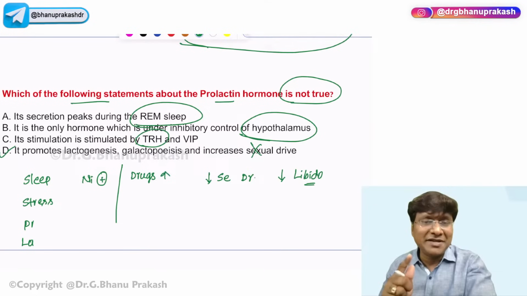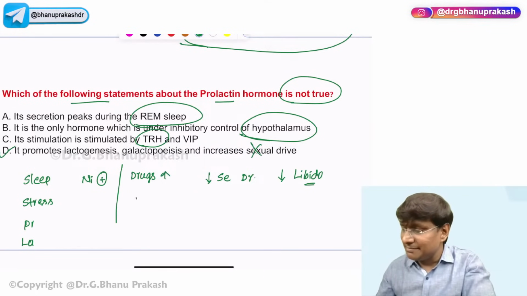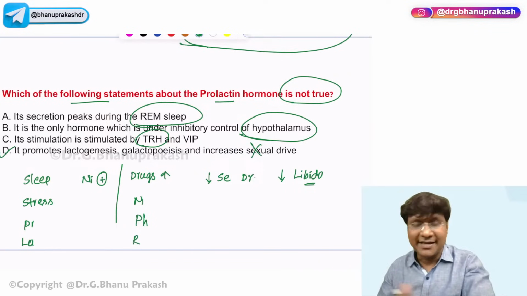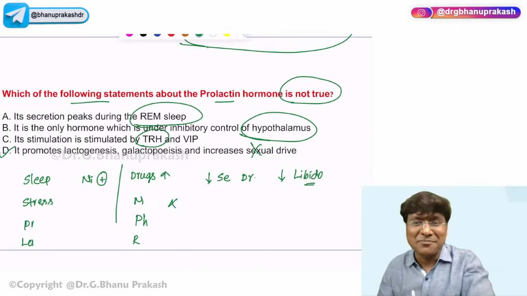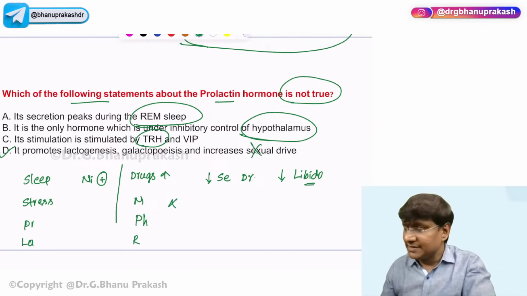It should be dopamine receptor blockers or dopamine antagonists. Examples are metoclopramide, phenothiazine, risperidone, and alpha-methyldopa. These are the drugs which will increase the prolactin levels. So the answer here is D. That is an incorrect statement.